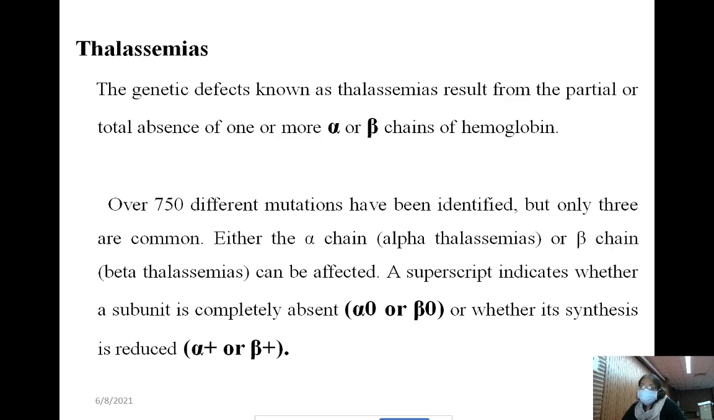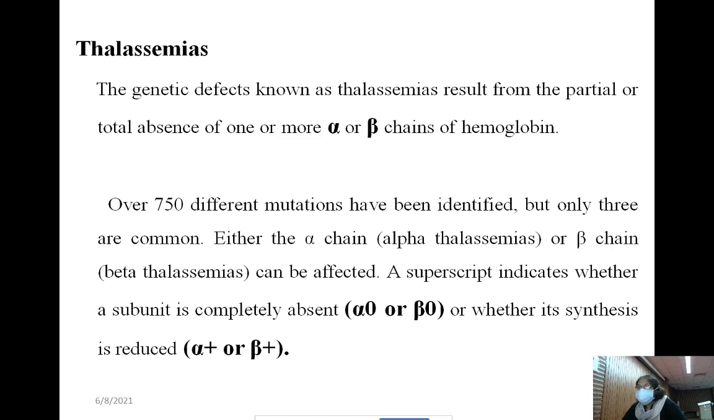Over 750 different mutations have been identified, but only 3 are common: either alpha chain thalassemia, known as alpha thalassemia, or beta chain thalassemia, beta thalassemia, according to the involvement of the chain.